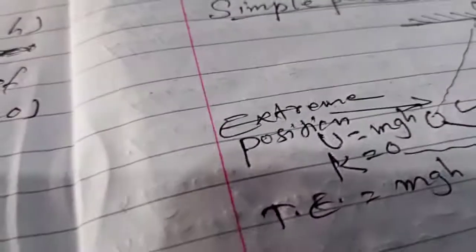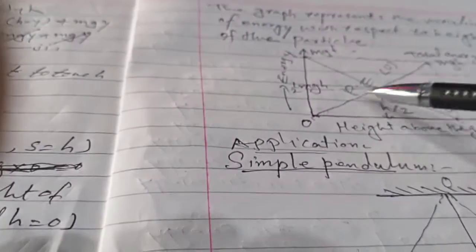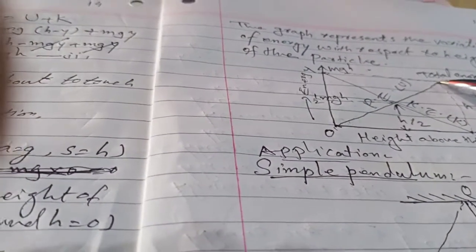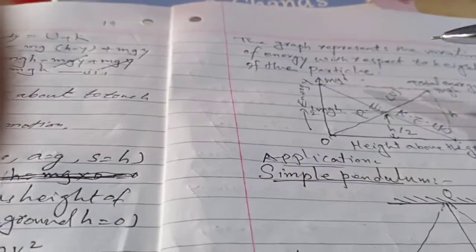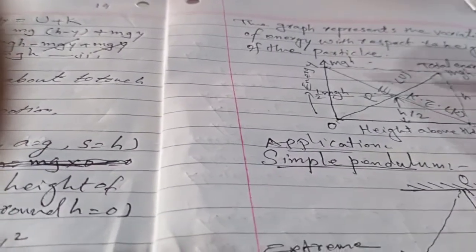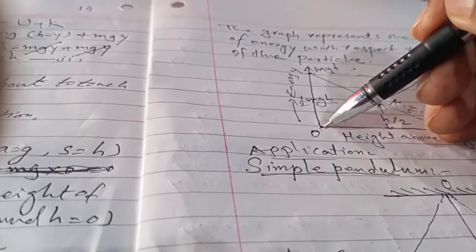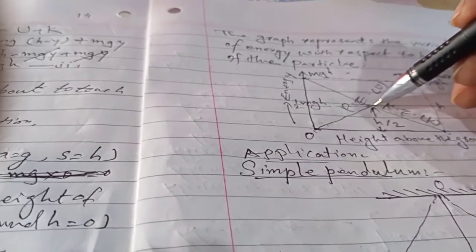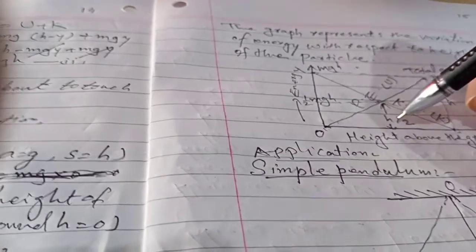Now, the graph represents the variation of energy, very important, with respect to the height of the particle. The y-axis is the energy and the x-axis is the height. As height increases, potential energy increases. At the topmost position it is mgh, and for kinetic energy at the ground position, height is 0 and kinetic energy is mgs. The point where potential energy and kinetic energy intersect is at half height and half of mgs.